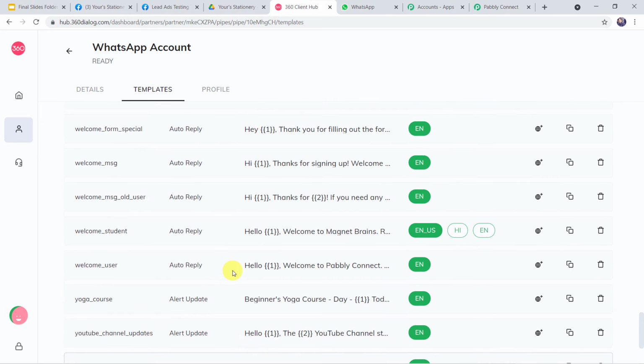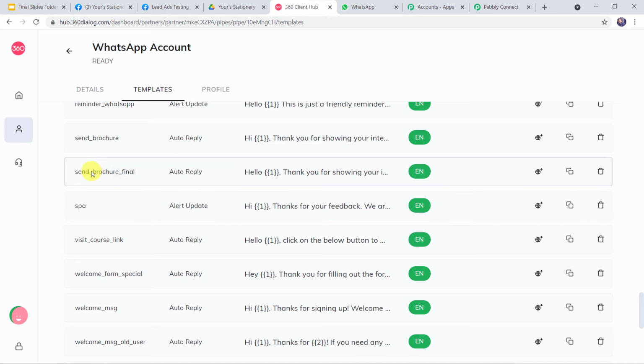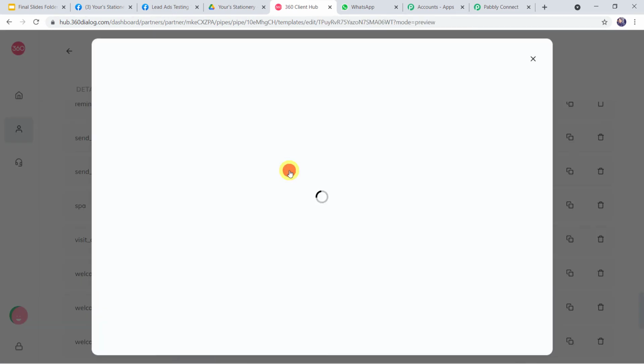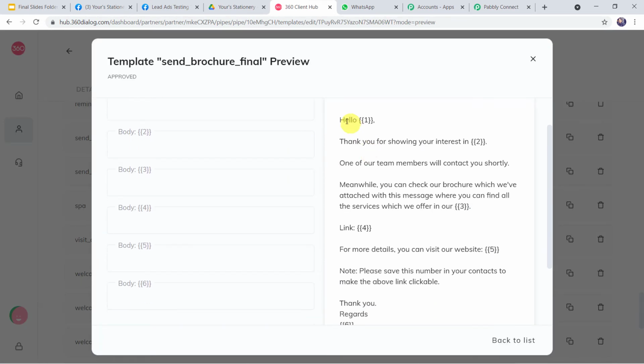Okay, where is the template? Give me one second. Okay, this one. So I'll just open this template. Here, hello, I want the name of the customer in the first parameter. So you might be thinking, I have kept some numbers in the curly braces. Why are these numbers in the curly braces? Just because these are the body fields, and the values of these body fields are going to change every time, as the name of the customer is also going to change every time.